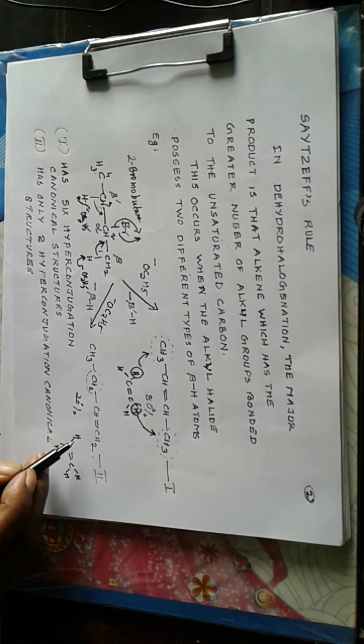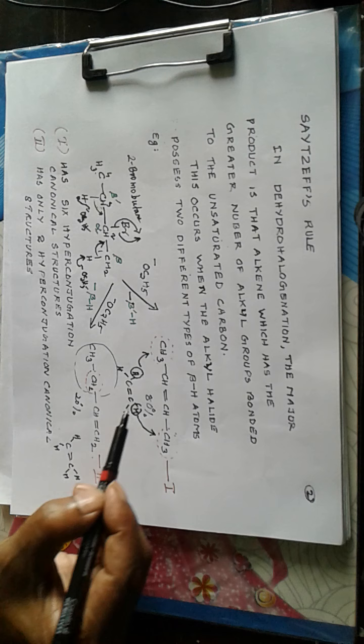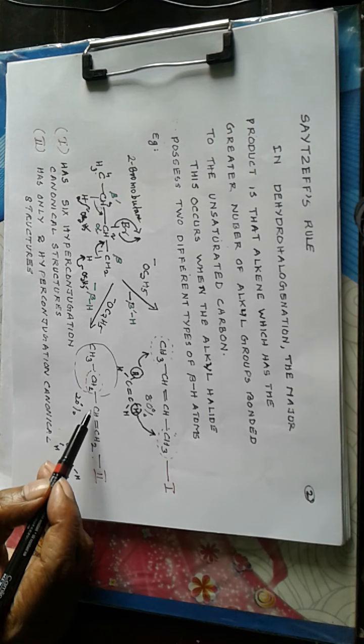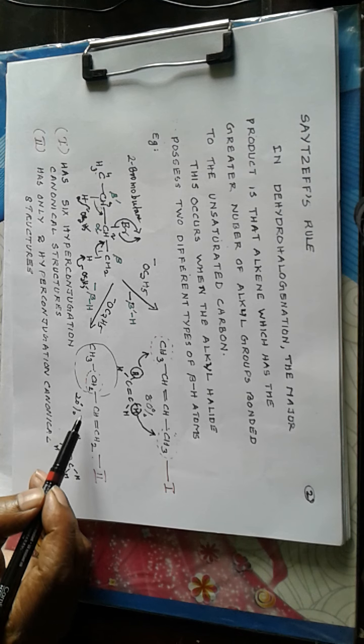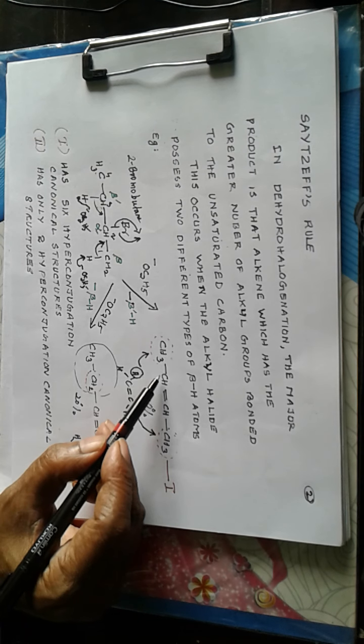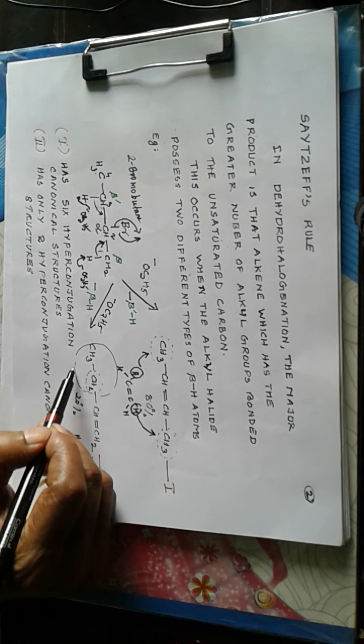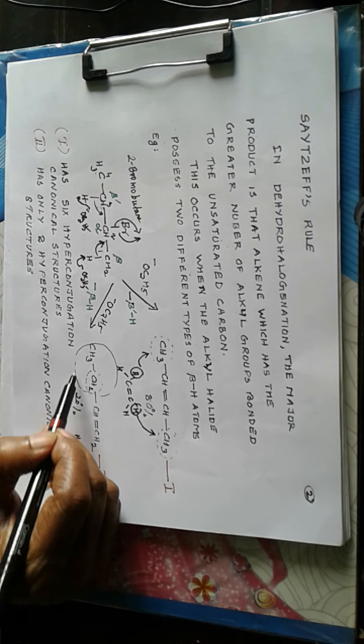Any one of these hydrogens may be substituted by a CH3CH2 group and we get the product. So we can say this is a highly substituted alkene and this is a less highly substituted alkene. There are 2 alkyl substituents here, whereas here only one alkyl substituent, that is the ethyl group.